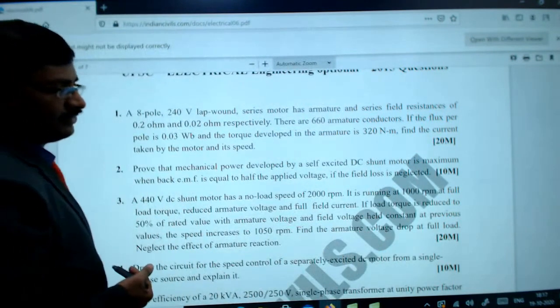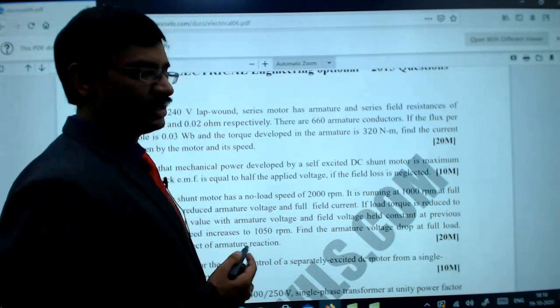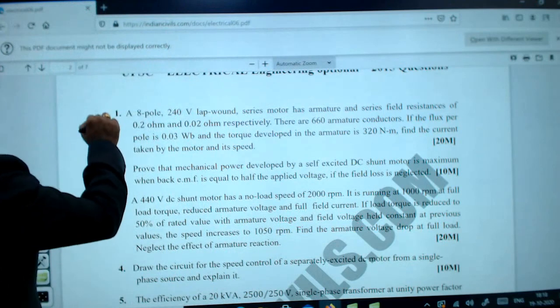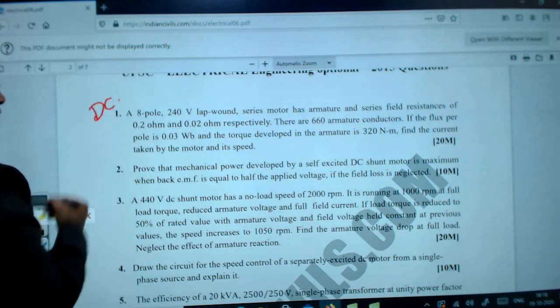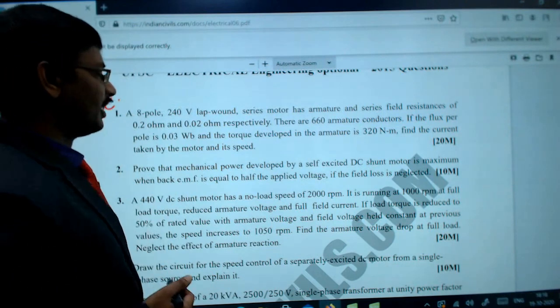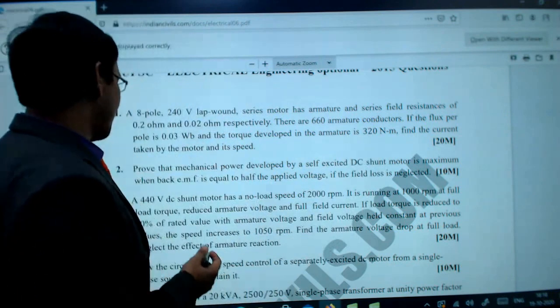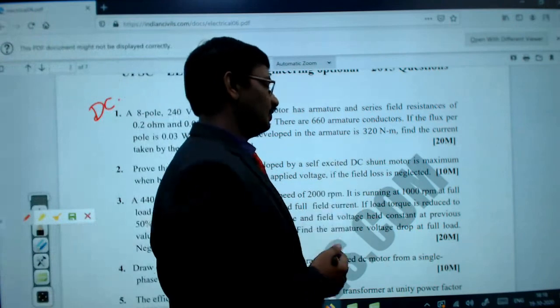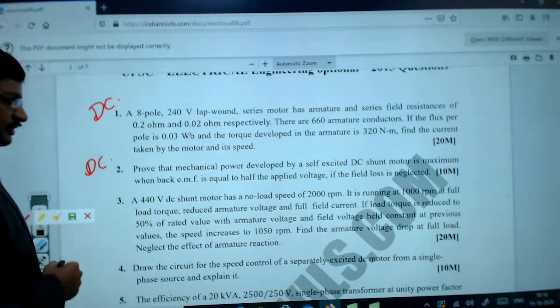He has given the series machine with all its description, and this comes directly from the DC machine. Next: prove that the mechanical power developed by a self-excited DC shunt motor is maximum when the back EMF is equal to half of the applied voltage, if the field loss is neglected. This again comes from the DC machines.